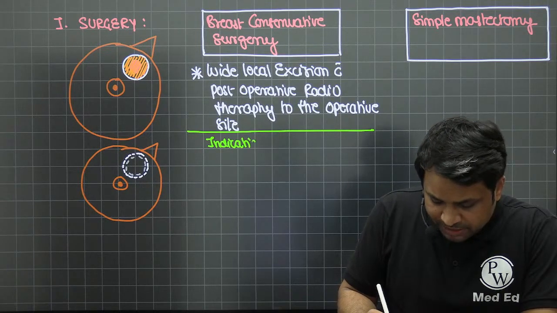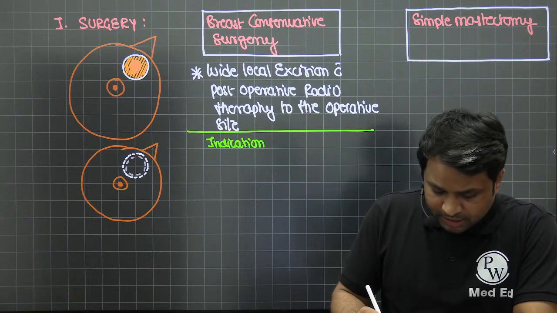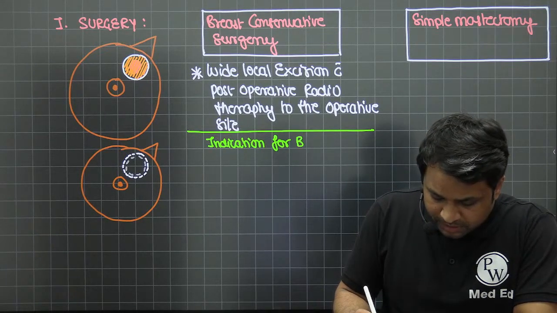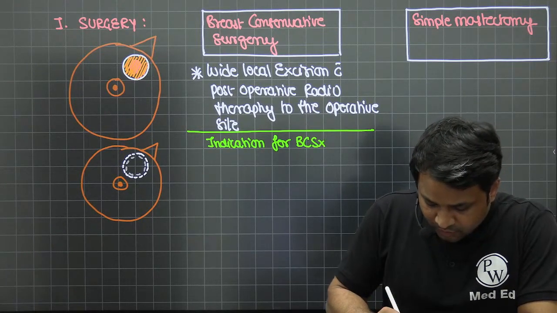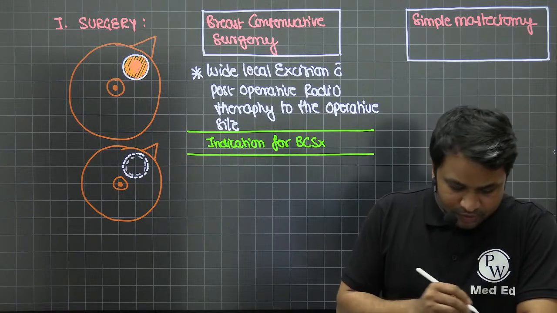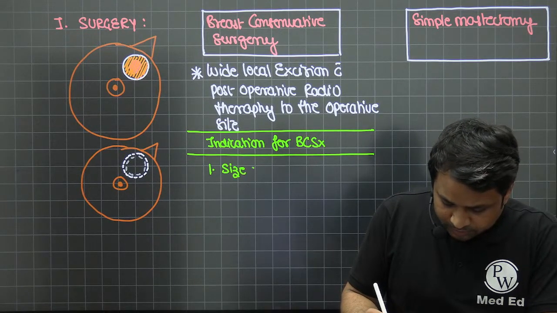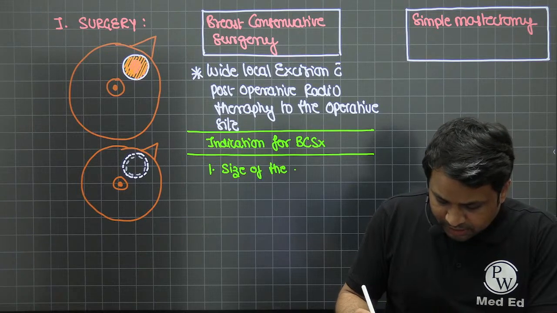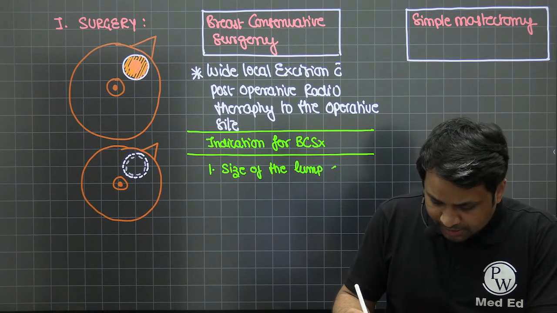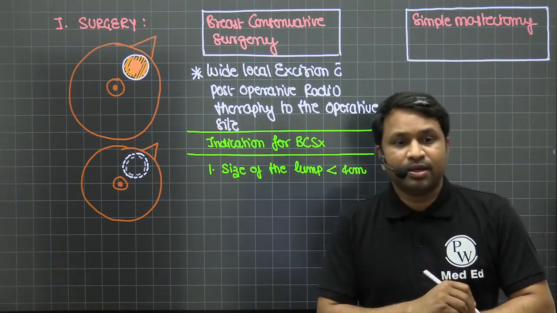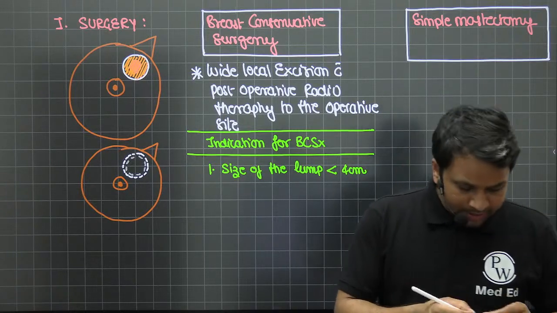Not every patient can be offered a breast conservative surgery. So what is the current indication for BCS? That is, BCS stands for breast conservative surgery. Now, the first and foremost important, the size of the lump. The size of the lump should be less than 4 centimeters.